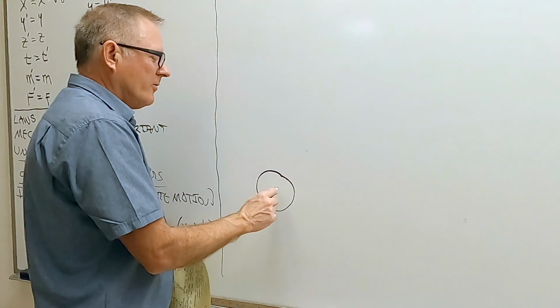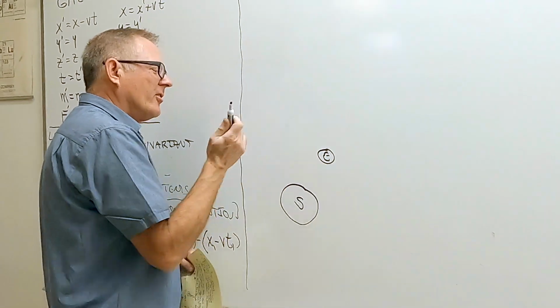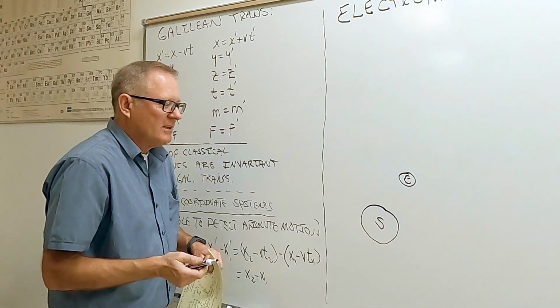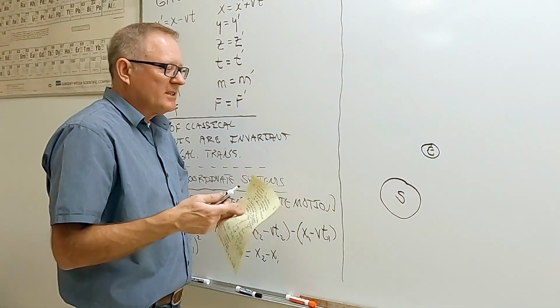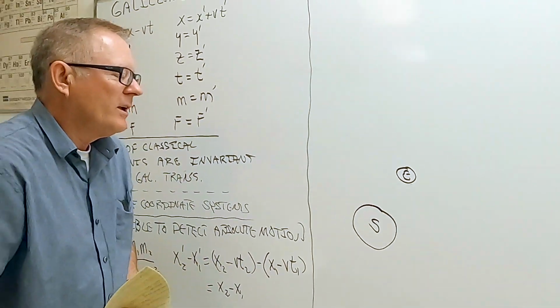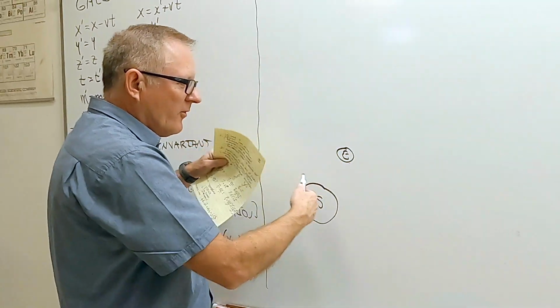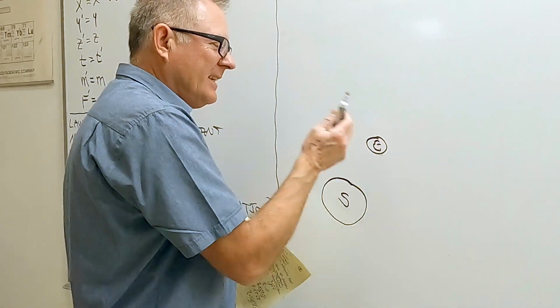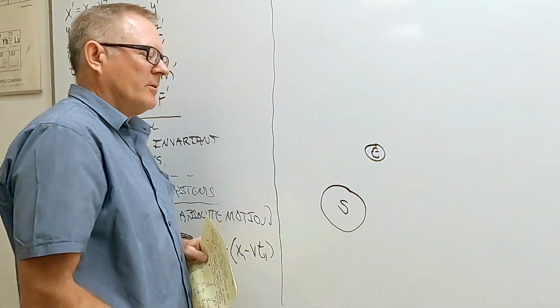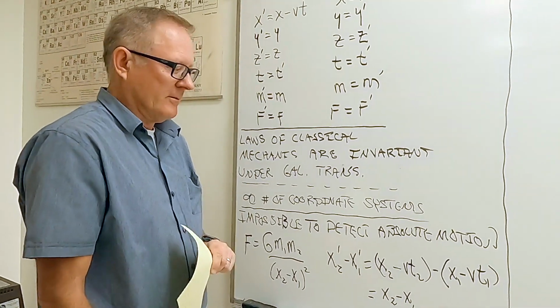You noticed here, we have the sun here, and we have the earth here, and you say, how the heck can the earth apply a force? How can there be a force on the earth due to the sun when there's nothing in between? So the way we interpret it is, we say, well, the sun puts out some sort of a field. And then the earth senses that field, and that's what gives it the force. So it's because we have action at a distance.